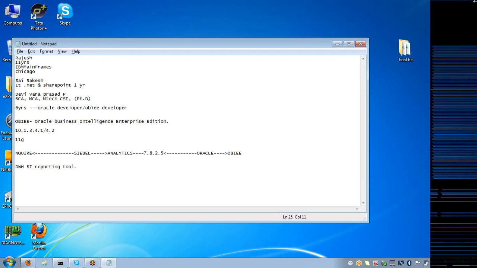Why current data? Because if you don't have current data, you cannot compare, you cannot analyze, right? For example, if I want to find out my last year's sales report and compare it with my current year sales report, I should have my current year's data also, right? So a data warehouse consists of 90% historical data and 10% current data, so that it's very easy for me to analyze and develop the reports.